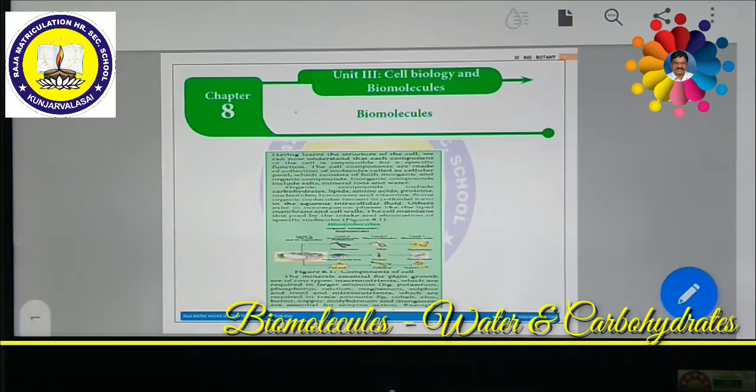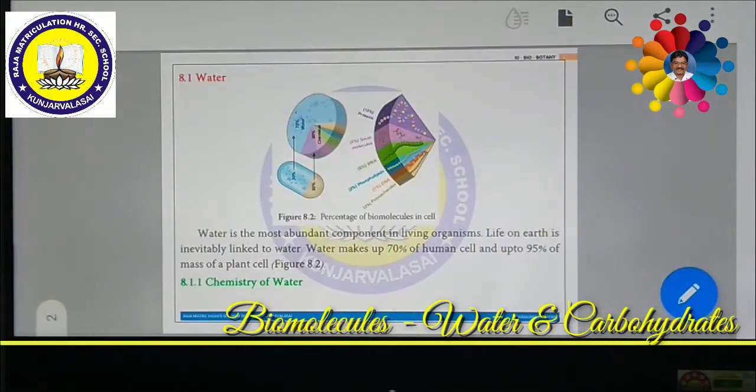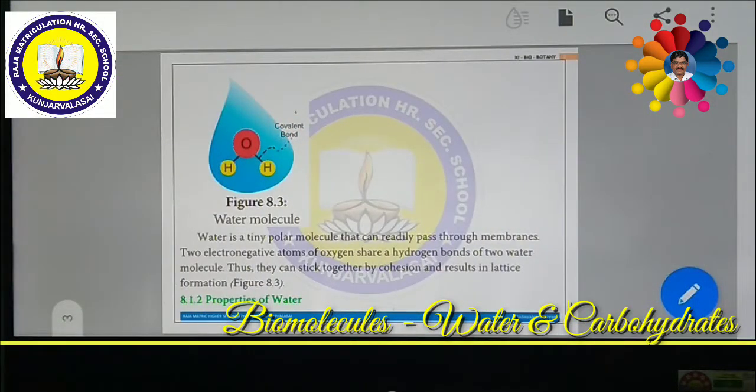All the membranes allow water molecules. Look at the picture. This is a water molecule. The electronegative oxygen atoms share hydrogen bonds between two water molecules, so they can stick together by cohesive force and result in lattice formation.